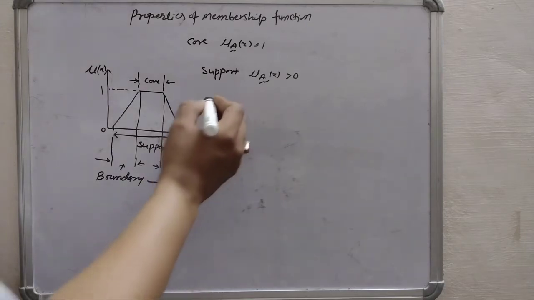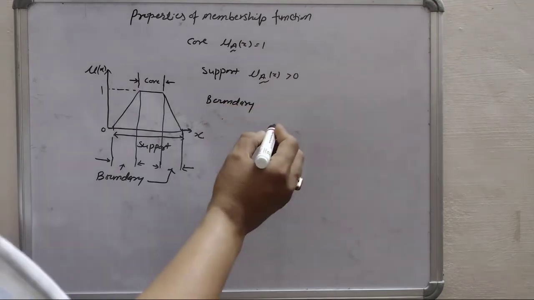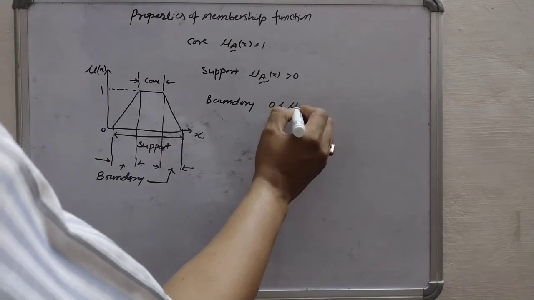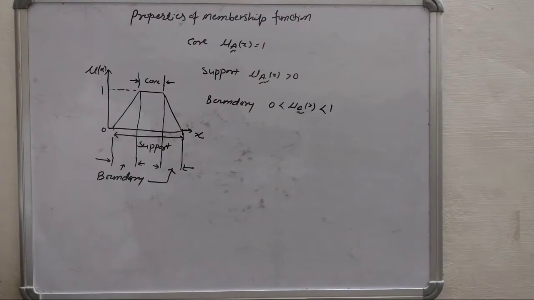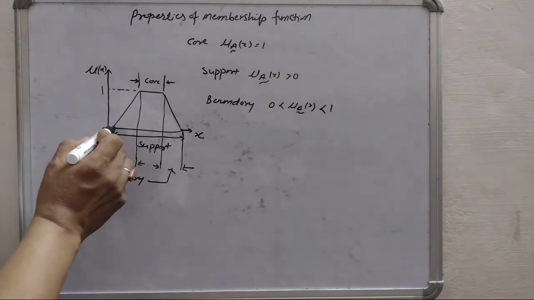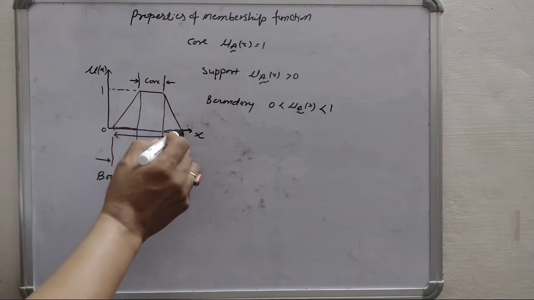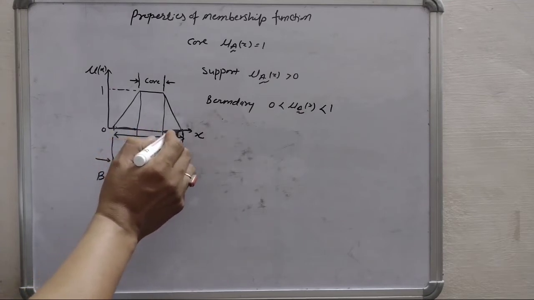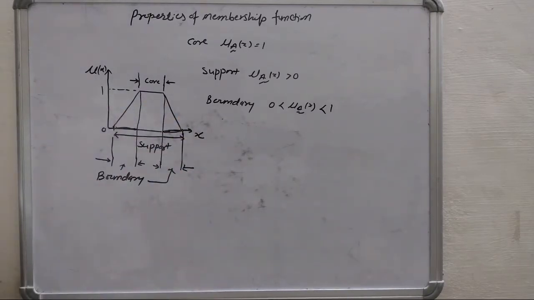For the boundary we can say the membership value is greater than 0 and less than 1. So we can see here that this region has a membership value greater than 0 and less than 1. Similarly for this region, membership value is greater than 0 and less than 1. So this region is called boundary.